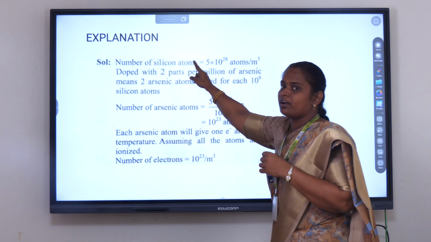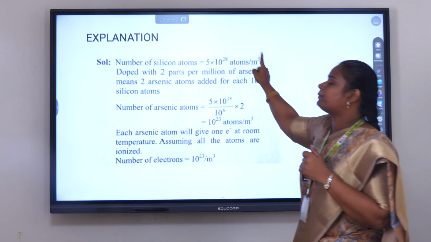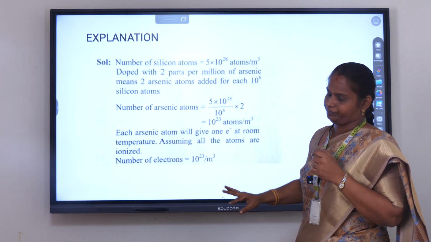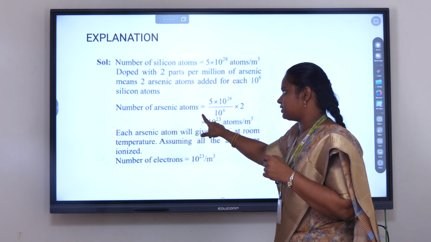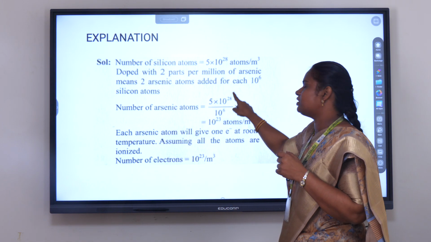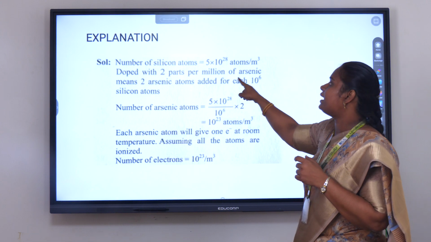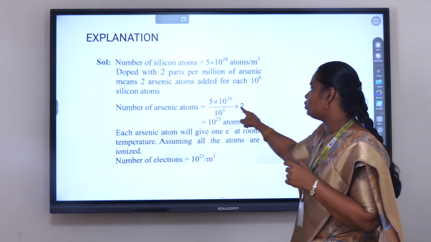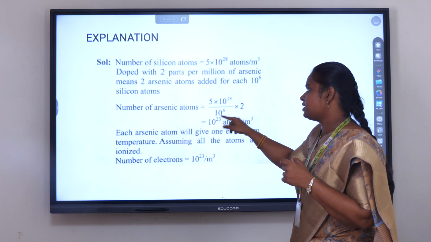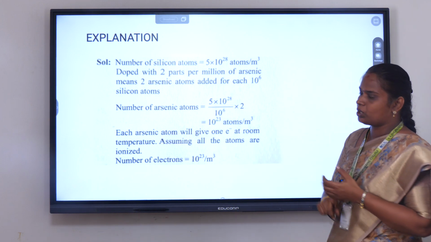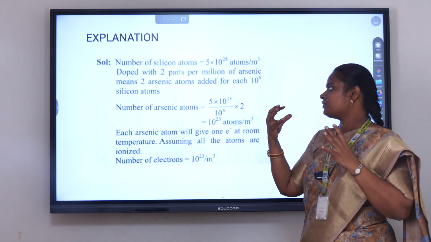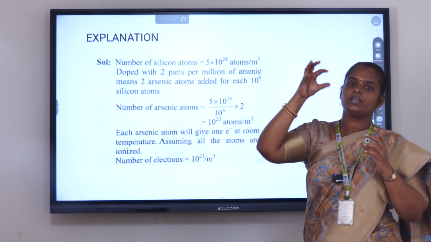The silicon is doped with 2 parts per million of arsenic. So the number of arsenic atoms is equal to the silicon atoms, that is 5 into 10 to the power of 28, into 2 parts per million, that is 2 divided by 10 to the power of 6. So the number of arsenic atoms is equal to 10 to the power of 23. This many arsenic atoms are added into the silicon.